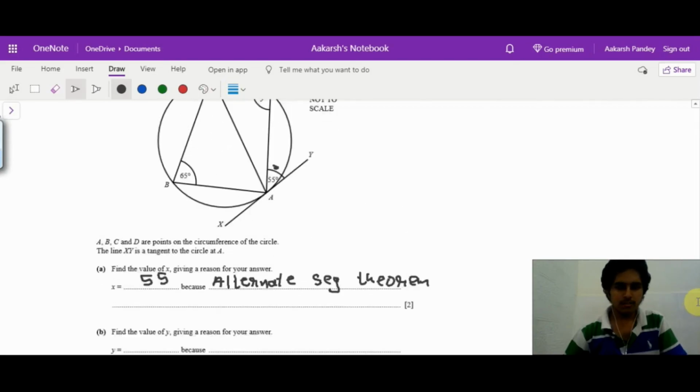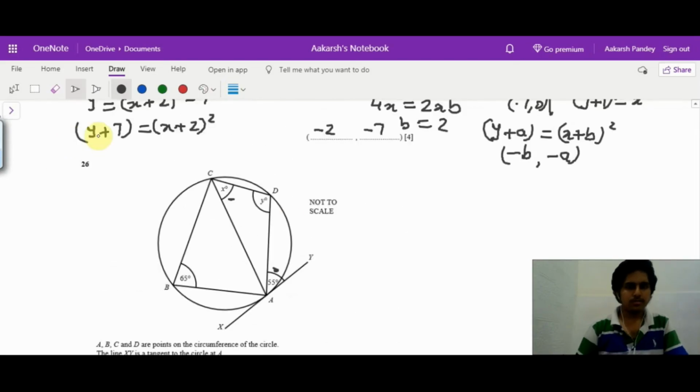Next, for finding out y, we know that all 4 points A, B, C, D are lying on the circumference of a circle. So this polygon has a special name known as a cyclic quadrilateral.